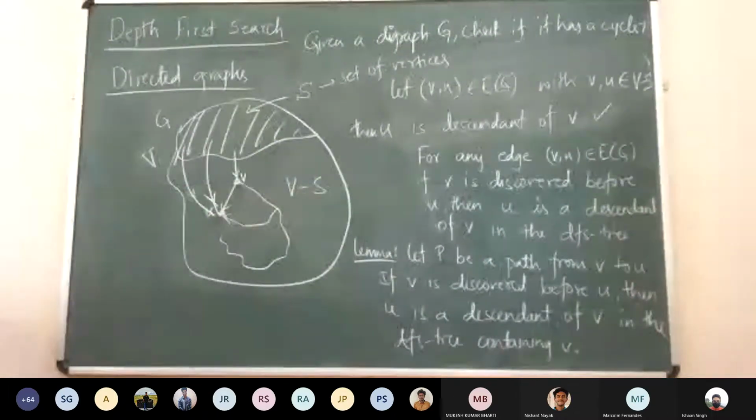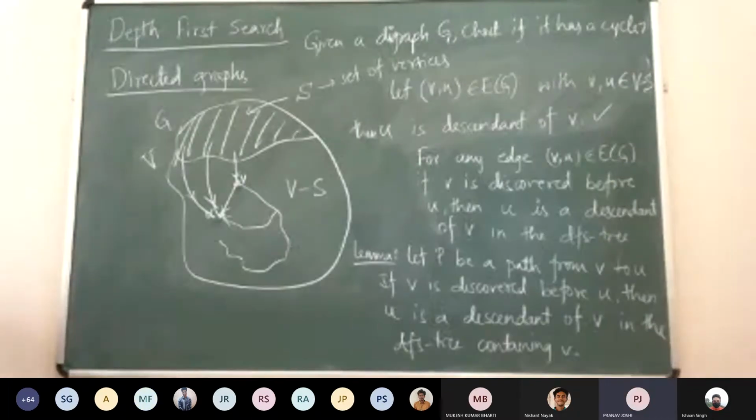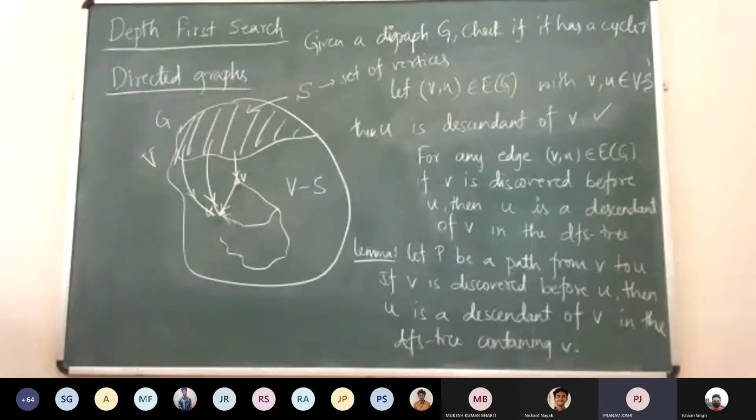So is this true? How do we prove this? Why is this true? We can take every adjacent pair of vertices in the path, and each next vertex will be a descendant of the previous one, so they all will lie in the same tree.